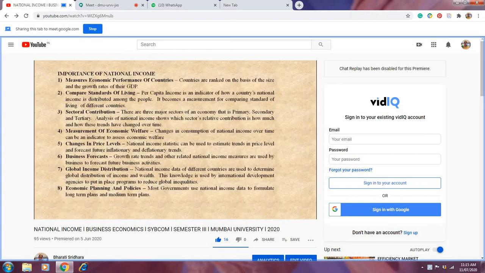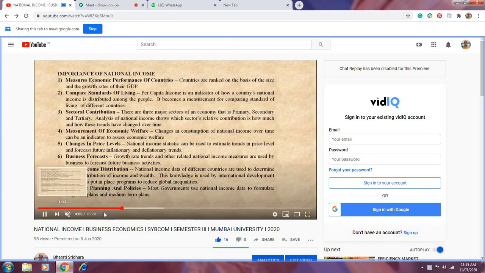That means it is a sum of the values of all final goods and services produced in a year.